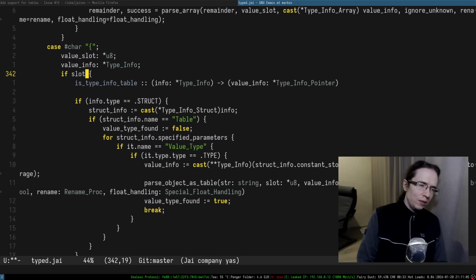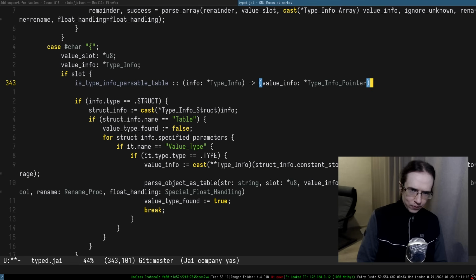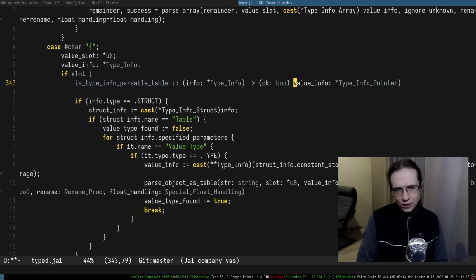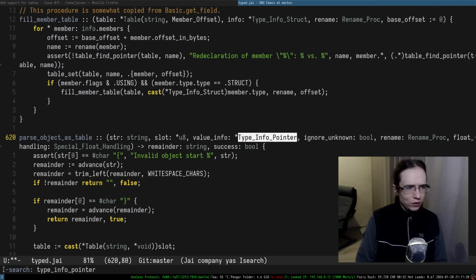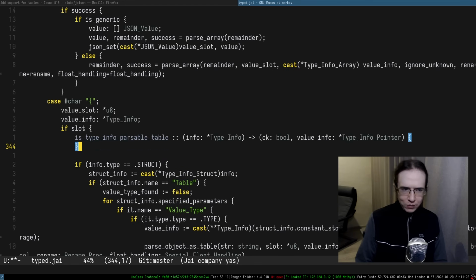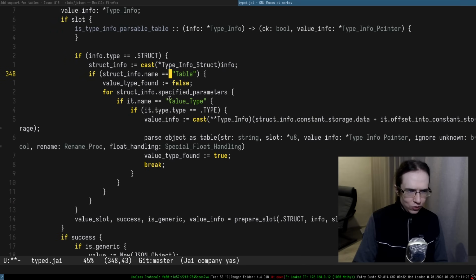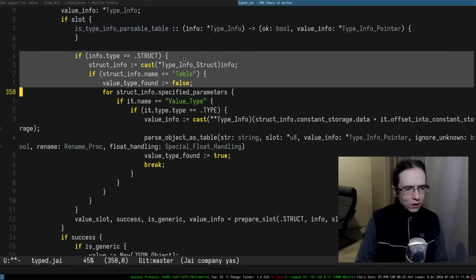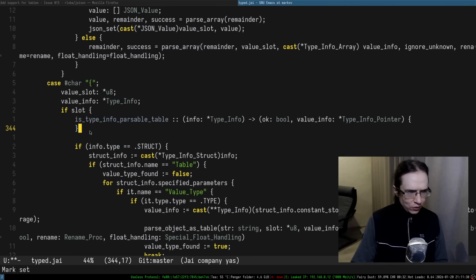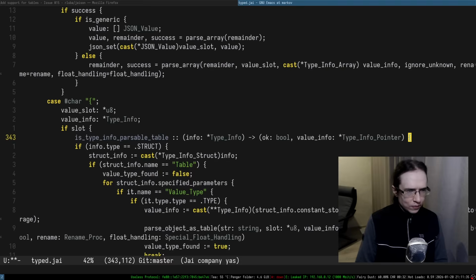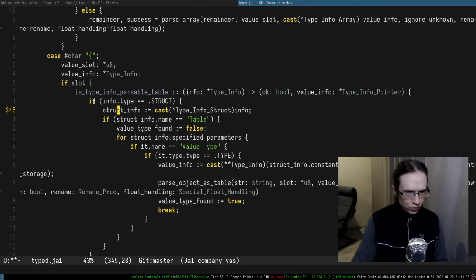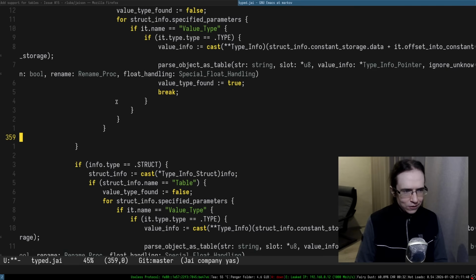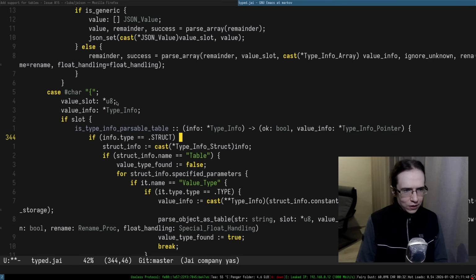So is type info parsable table, and I suppose it should return you an OK boolean and the value info that you can then use, like type info pointer. We already use that. So that's basically what we have to do, and this is where we're going to be doing all of that mumbo jumbo. Let me quickly do that. So that's going to be the function, and it makes it super easy to just unnest a lot of these things. Just simply unnest them.